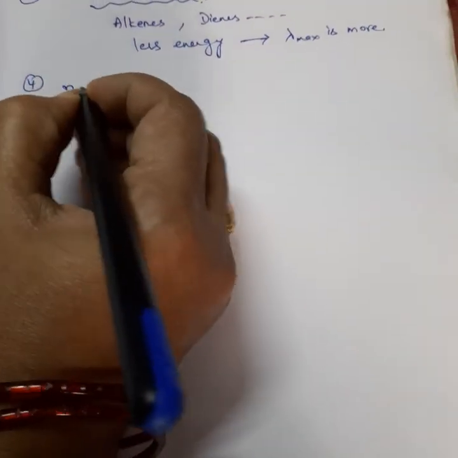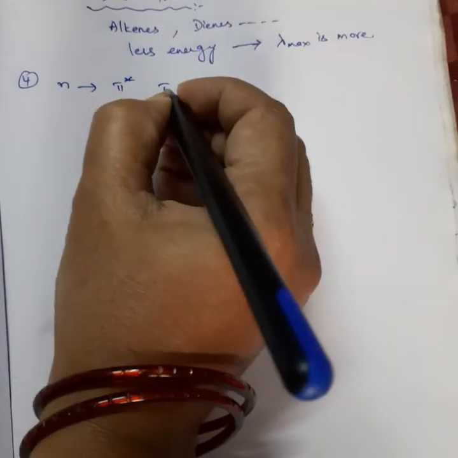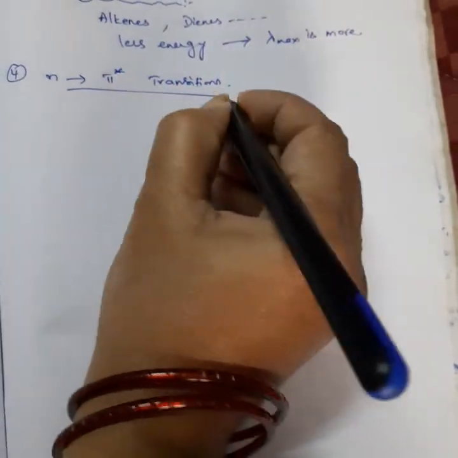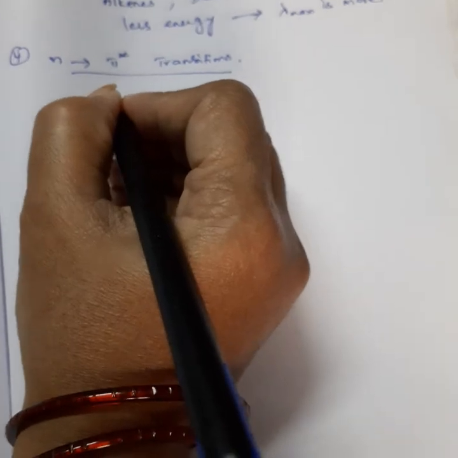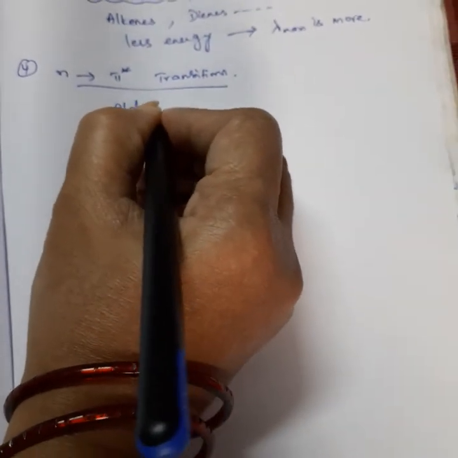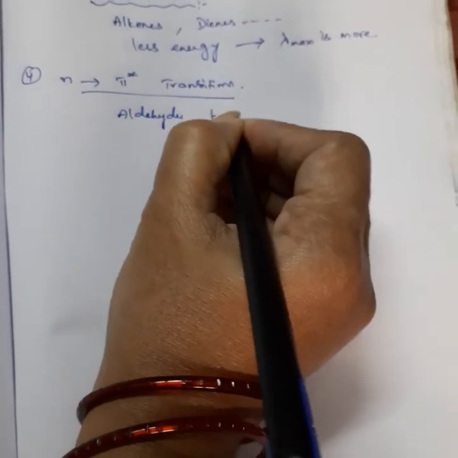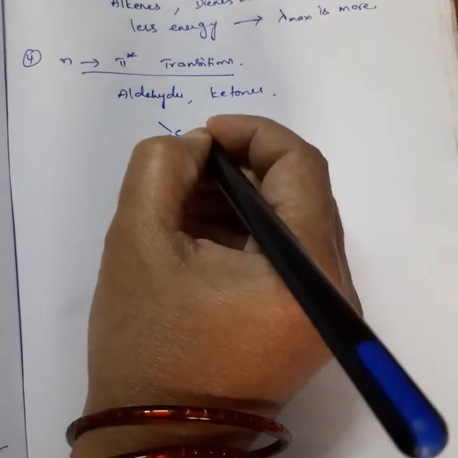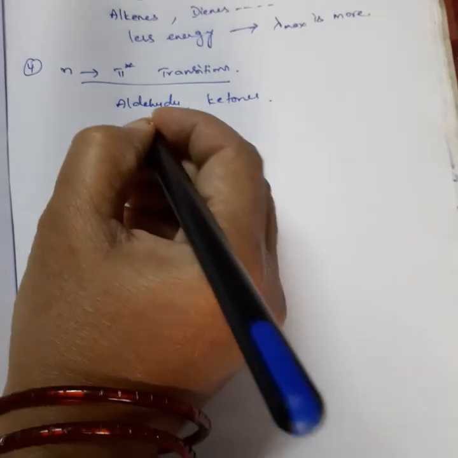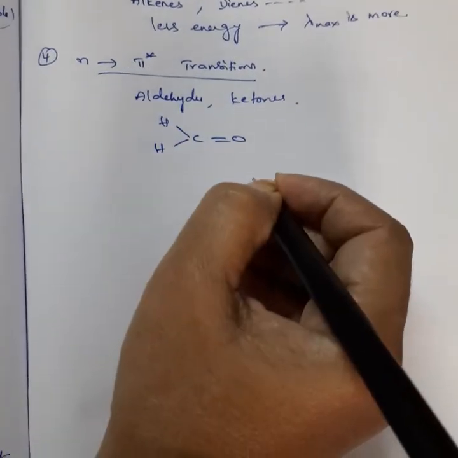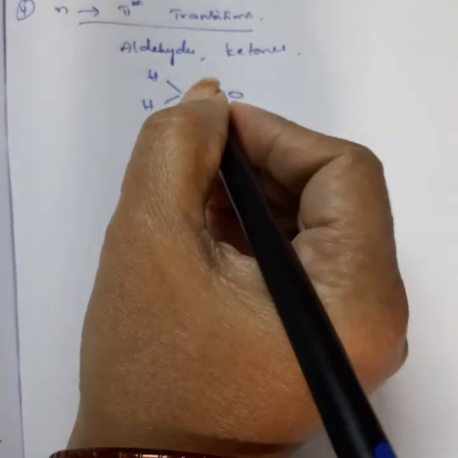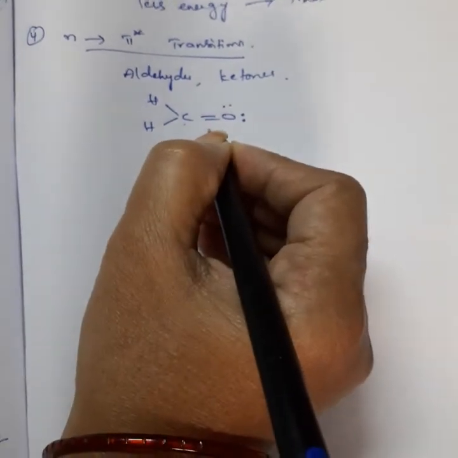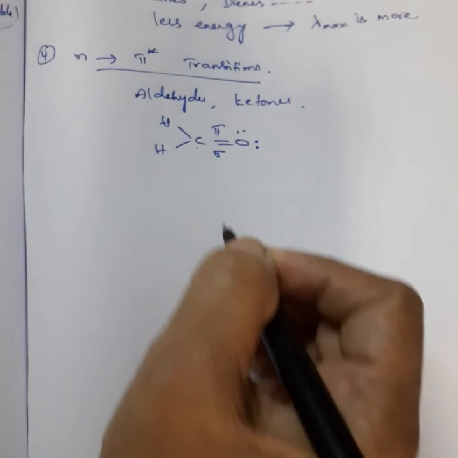Next one is n to pi star transitions, where we study such transitions in the case of aldehydes as well as ketones. Suppose you take formaldehyde. Here the carbon connects with oxygen with one sigma bond and one pi bond.